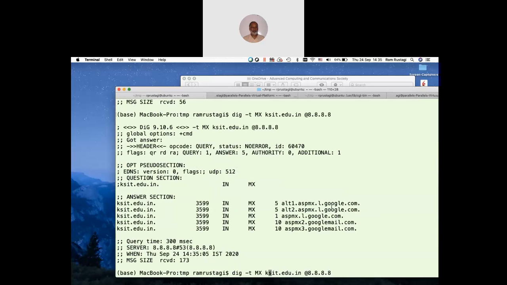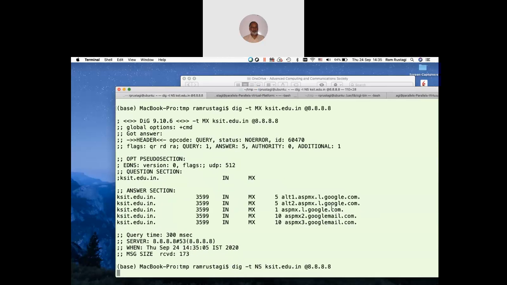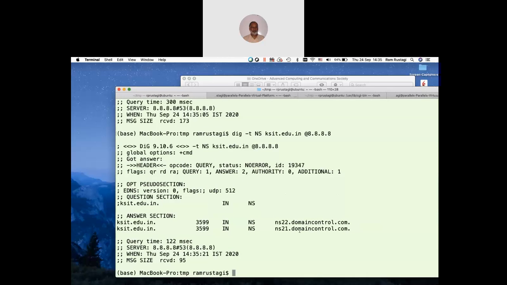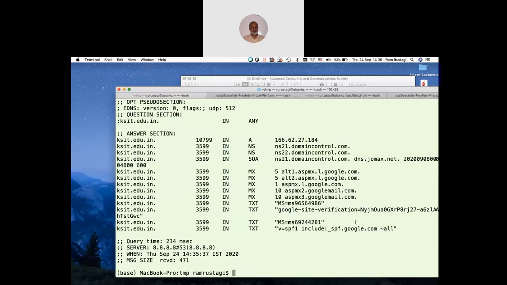We'll look at our name server. And then you get the name server, domain control. So that is where our name server is registered, and that is where we get our information. If you want to get all information in one go, you can say T is equal to any, and it will give you all the information in one go.